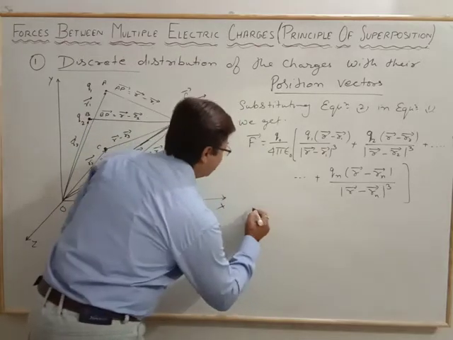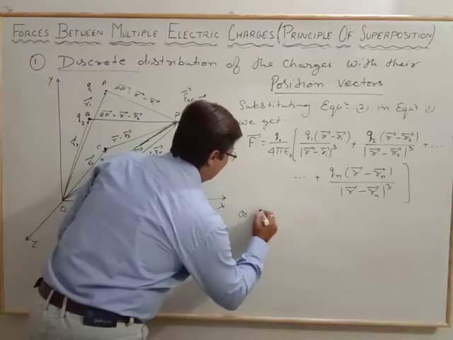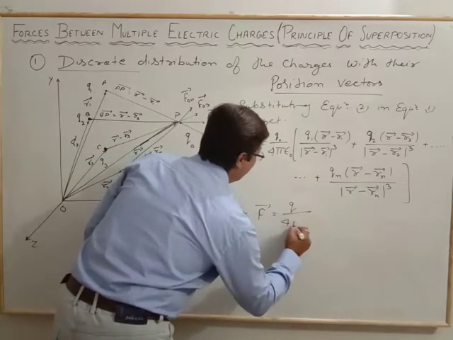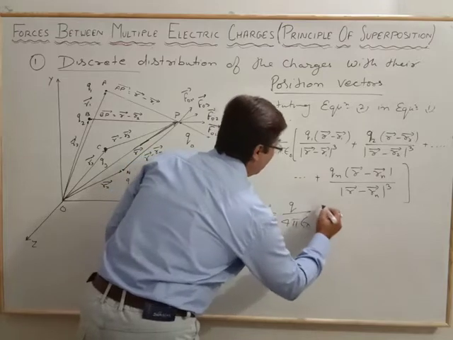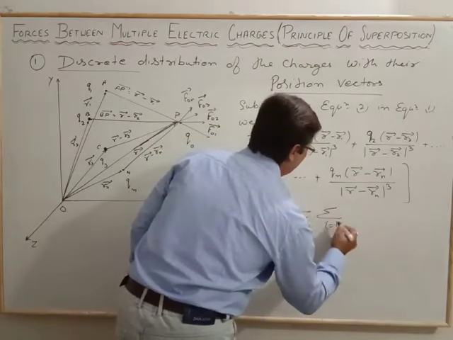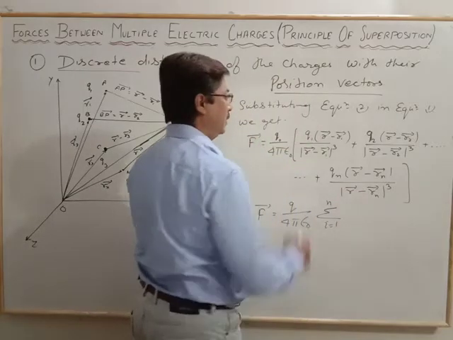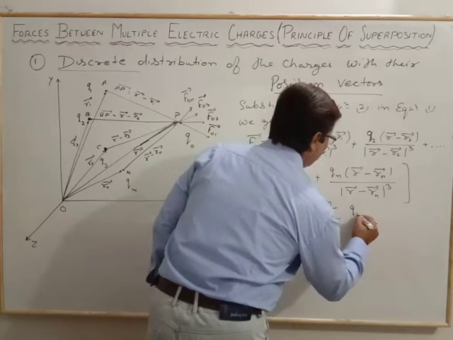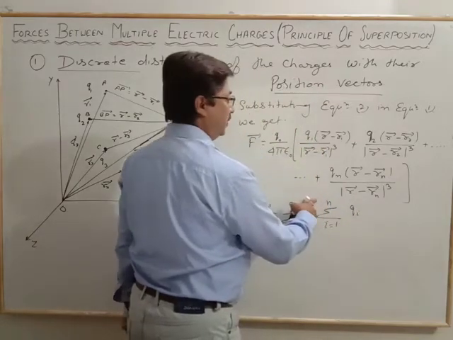We can write it in another way also: F vector is equal to Q0 by 4 pi epsilon naught, and the summation we take for all of these, summation i equal to 1 to n. Q1, Q2 up to Qn, we write Qi because i stands from 1 to n.